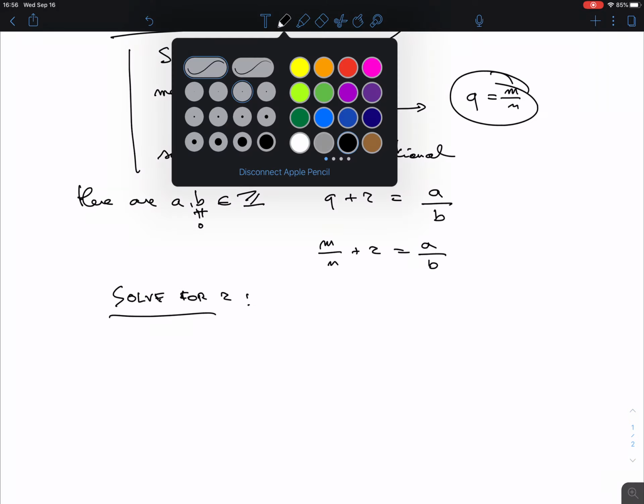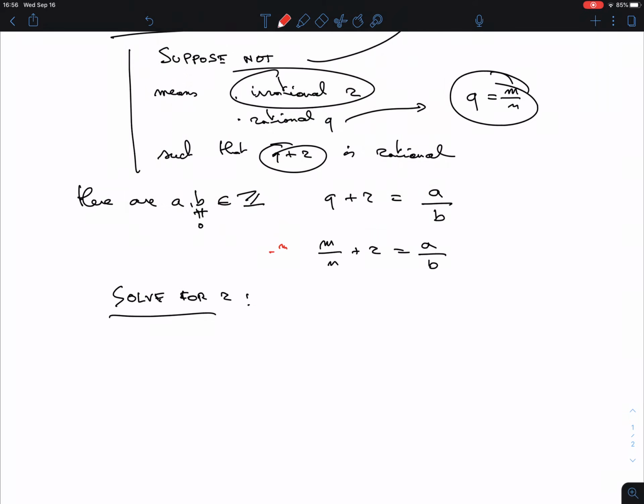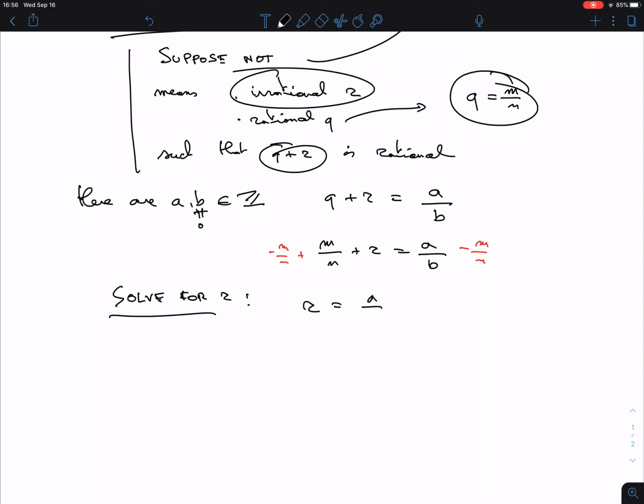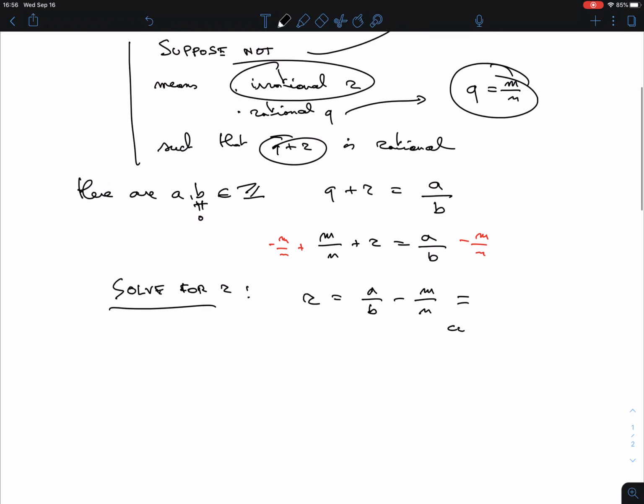Well, of course, you subtract from both sides minus m over n. So what we get is that R is a over b minus m over n. But we know already that on the right-hand side this is a fraction. How do you do that? Well, put on a common denominator.